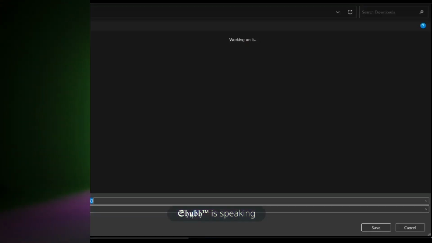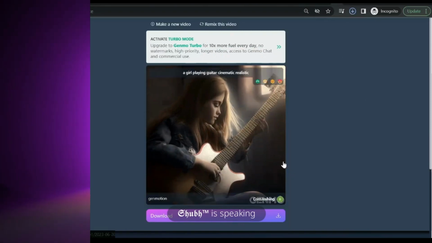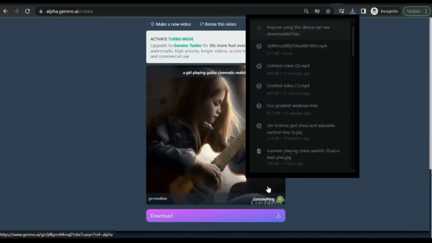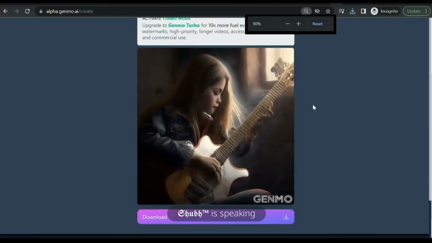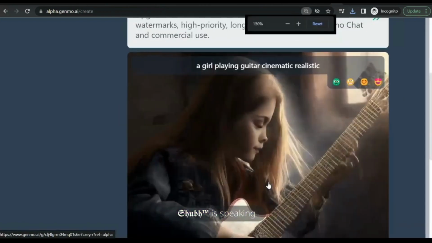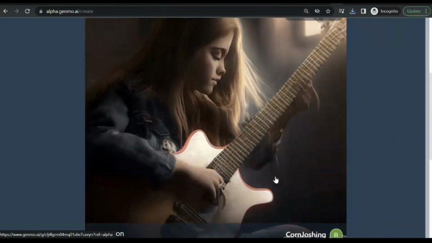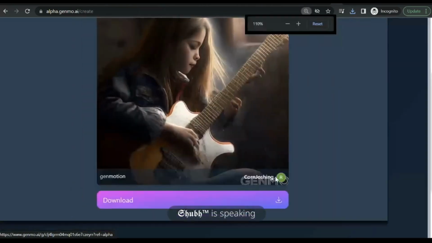Should I zoom? Okay, let me download. Okay, let me zoom it, then it will be good. See how beautiful it is. It's a video, okay? A 5 second, 10 second video. Maybe it's not visible, but see how beautifully she is playing the guitar. Okay, so this is the one, and you can use this video anywhere.